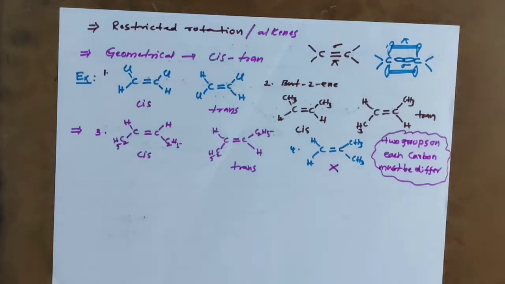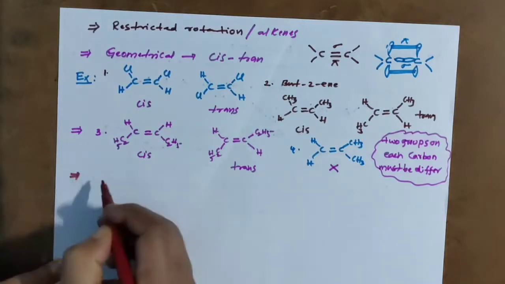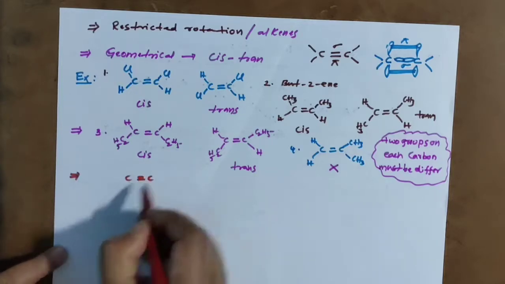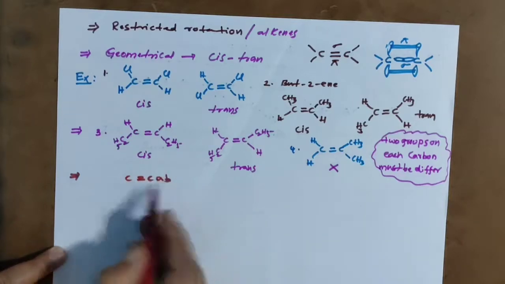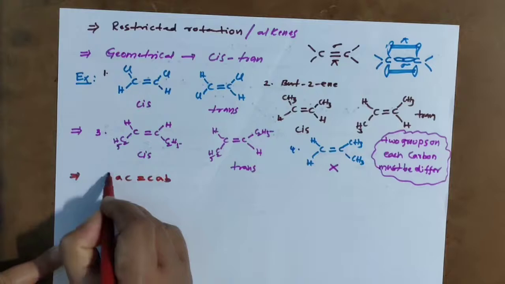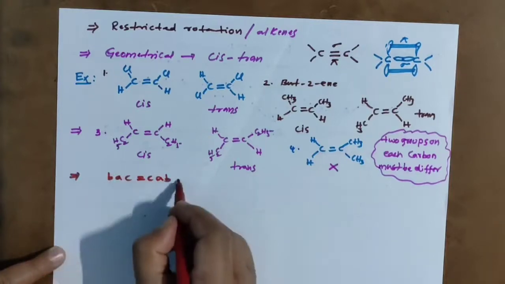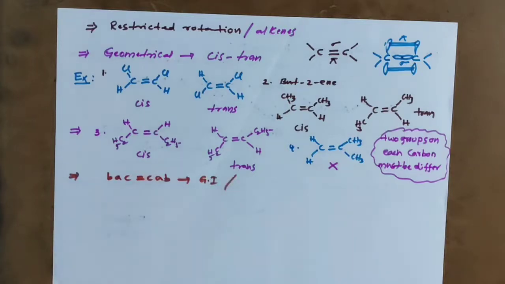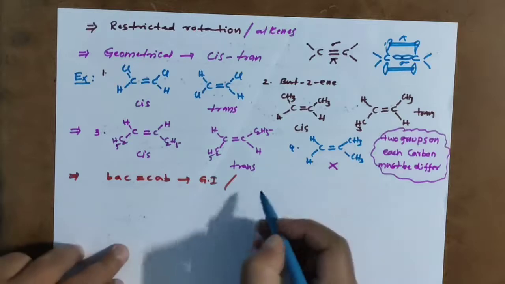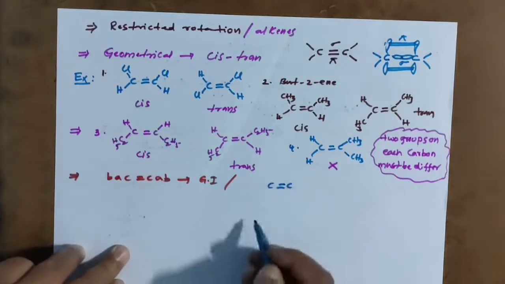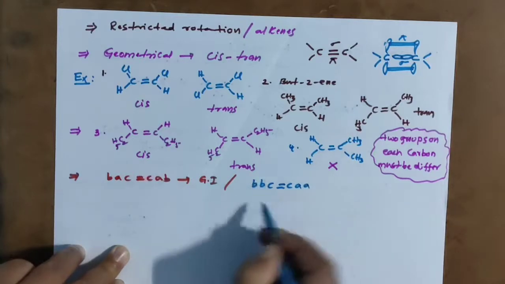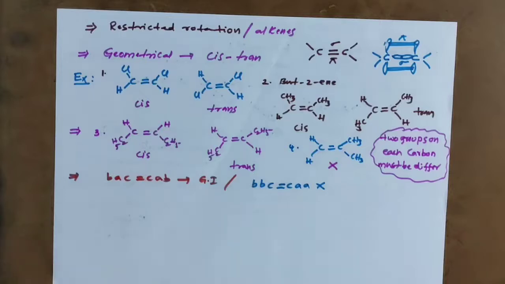If any compound wants to show geometrical isomerism, it should have C double bond C, and the groups bonded to each carbon should be different, A and B, and this is AB. Now this can exhibit geometrical isomerism. But in the same compound, if one carbon is bonded with AA and the other with BB, it will not show geometrical isomerism.